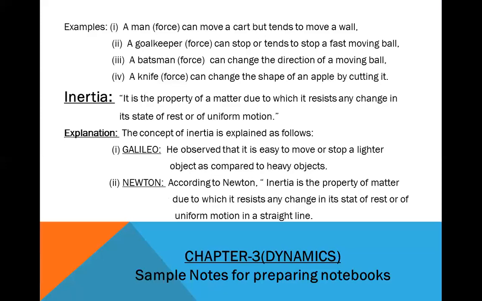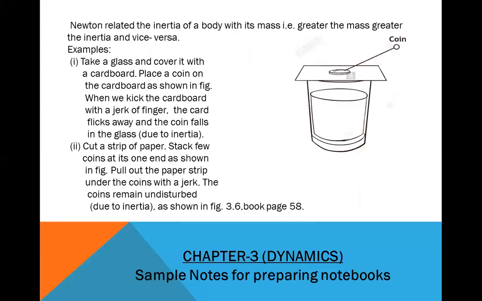Number 2, Newton. According to Newton, inertia is the property of matter due to which it resists any change in its state of rest or of uniform motion in a straight line. Newton related the inertia of a body with its mass. That is, greater the mass, greater the inertia, and vice versa.